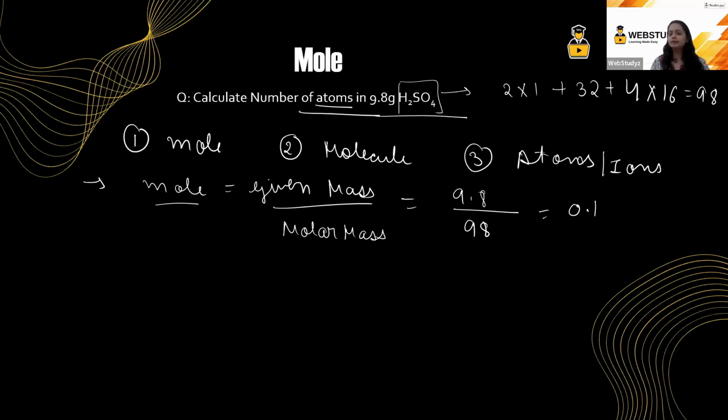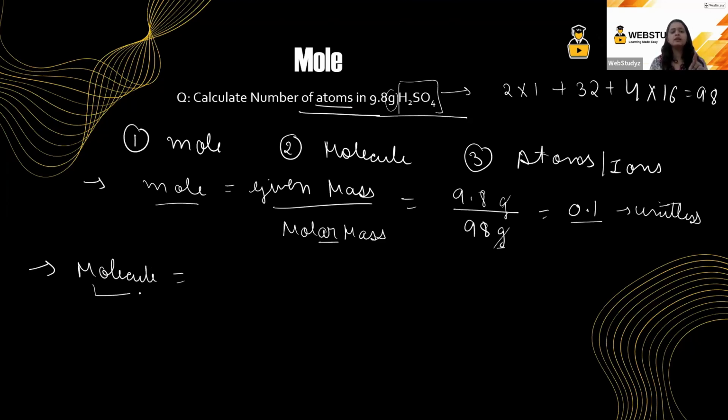Does mole have any unit? No, because you have calculated the molar mass. The molar mass unit is gram, and the given mass is also in grams. So gram got cancelled, and mole is unitless. Mole is unitless. Clear? Now, the second part, that is your molecule.